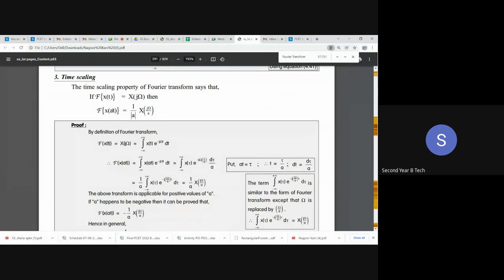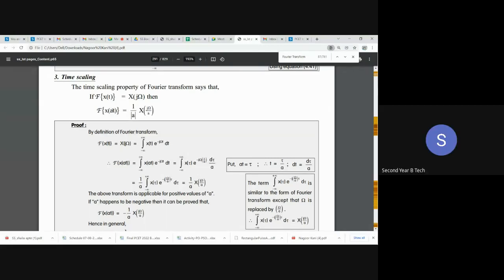When we studied the operations, what are the different operations we studied related to the time independent variable? We studied three operations. What are those? Quickly, which operations did we study related to time? Time shifting, time folding, time scaling. So what does this a represent in x of at? Scale factor. Very good.